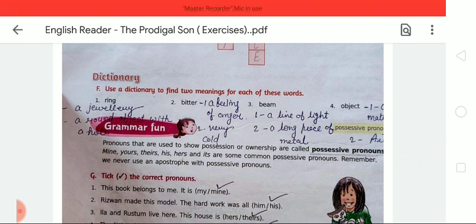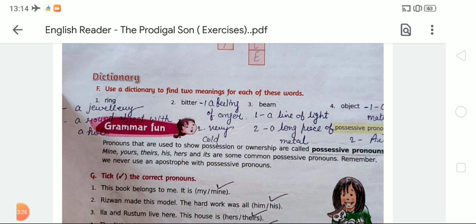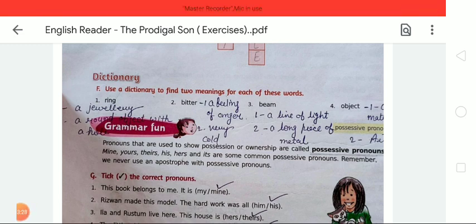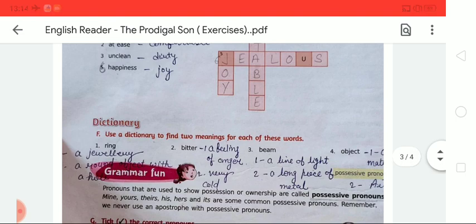So what will we write? For object we write two meanings, that is number 1 is a material and second is a thing. Okay students, so like this we have to complete the given exercise F.